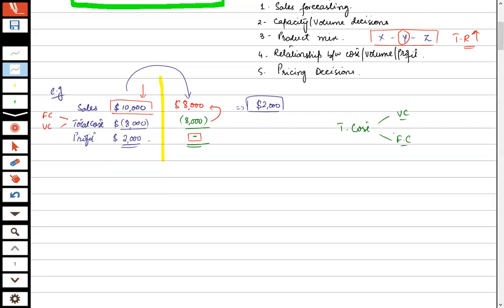Because we have learned a very basic characteristic that fixed cost is incurred even if production is zero. It means fixed cost cannot be avoided. So it is the major consideration. We cannot increase it or decrease it by our production, whatever the case is.